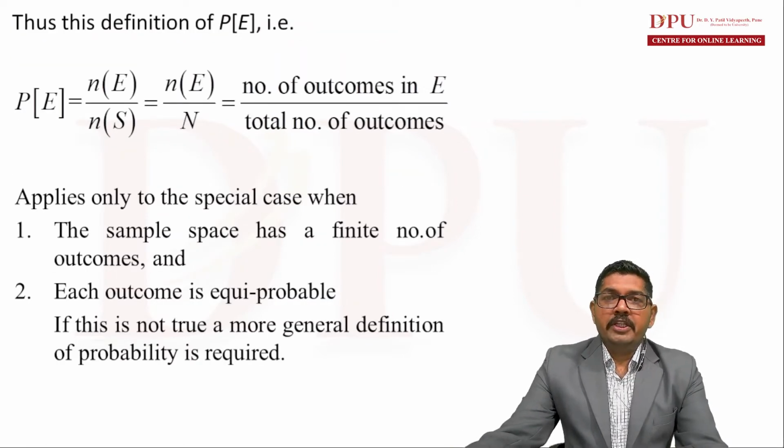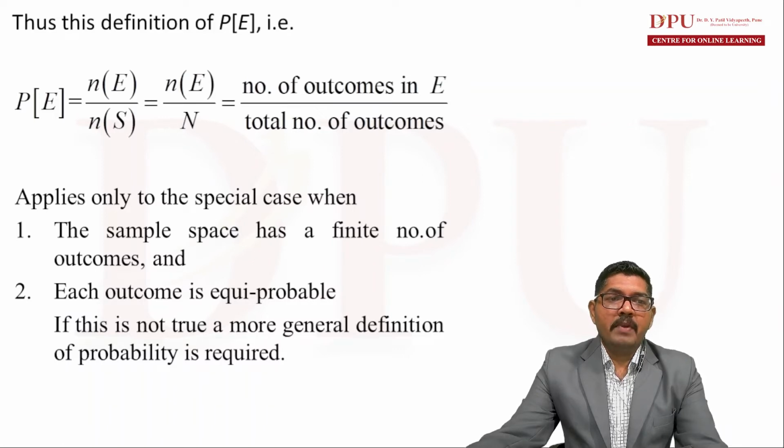Thus, the definition of probability. The probability of a particular event is denoted by P of E. P of E is equal to N of E, that is the number of elements in event E, divided by N of S, that is the number of outcomes in the sample space. So P of E is equal to N of E divided by N of S, which is equal to N of E divided by N. N of E is the number of elements in the event and capital N is the total number of outcomes.